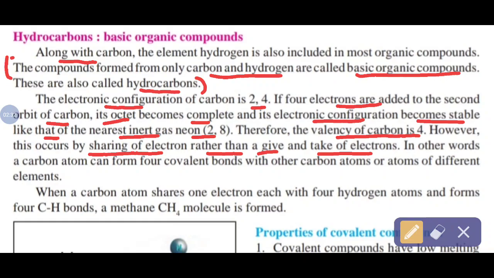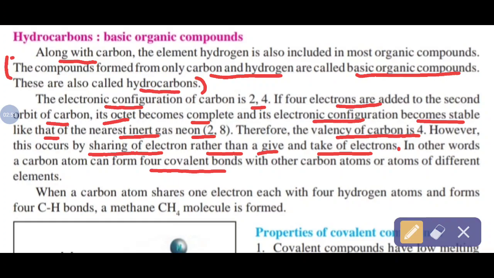Clear, all of you? So especially here, carbon is a non-metal and sharing of electrons takes place rather than give and take of electrons. In other words, a carbon atom can form 4 covalent bonds.